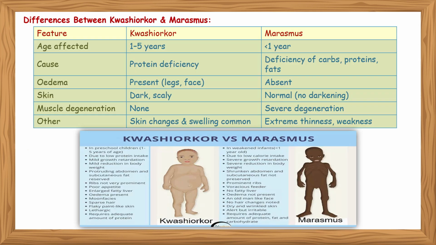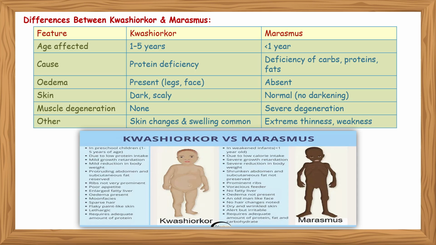Differences between kwashiorkor and marasmus. Kwashiorkor affects ages 1 to 5 years. In case of marasmus, it is less than 1 year. Kwashiorkor occurs due to protein deficiency. Marasmus occurs due to deficiency of carbs, proteins and fats.